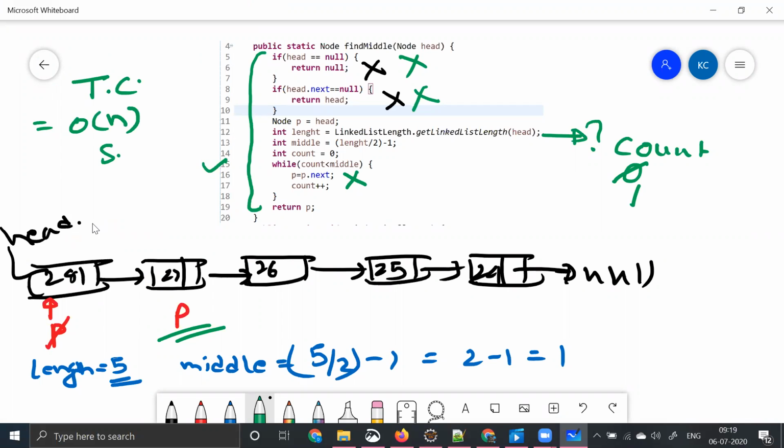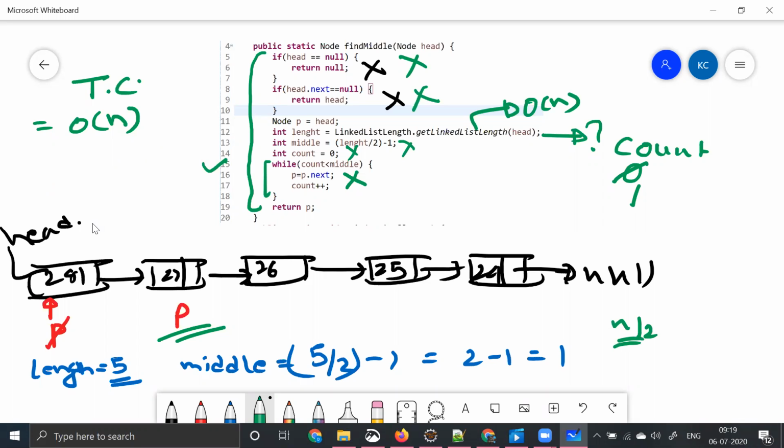What will be the space complexity? The space complexity will be order of, okay, there is one more part, guys. We have not analyzed the total program here. Only this line is giving us order of n time complexity. This has no time complexity, this has no time complexity, but here we have one more while loop. So how many times are we iterating? Here in our case, we are iterating n by 2 number of times, right?